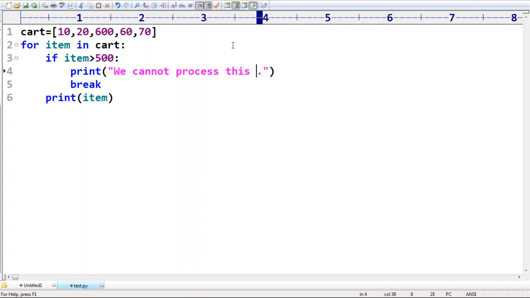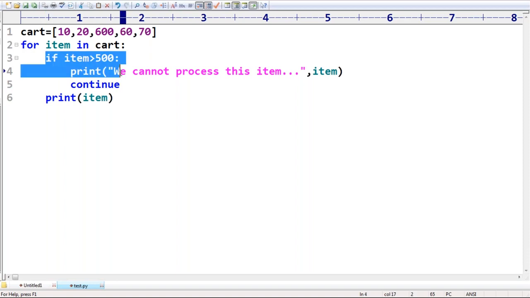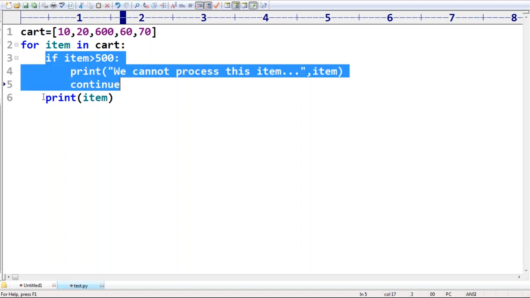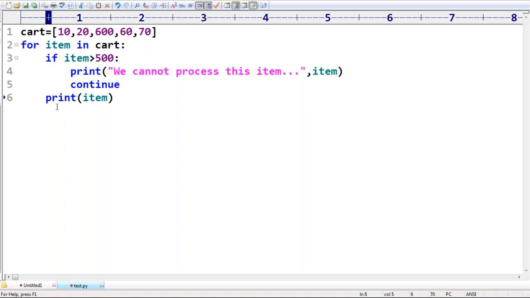Only that particular item you can ignore, no problem at all, and continue for the next iteration. If it is not greater than 500, just print it.